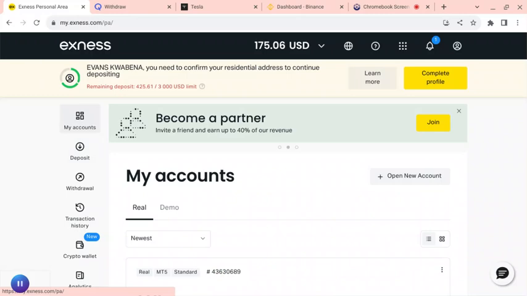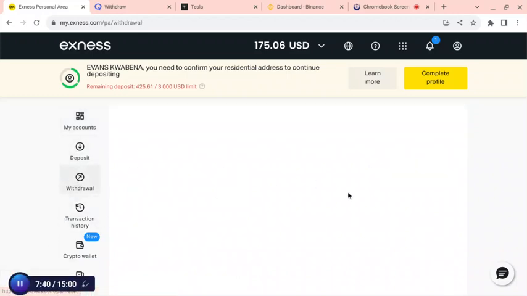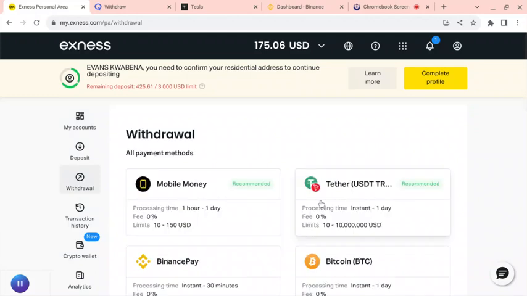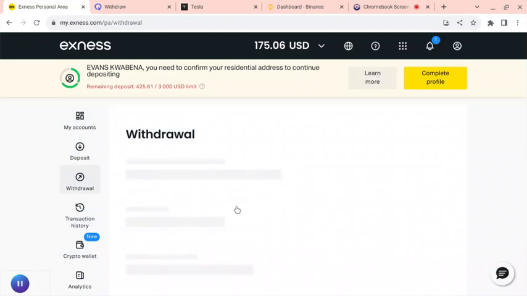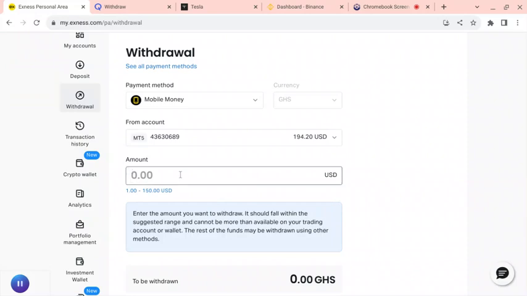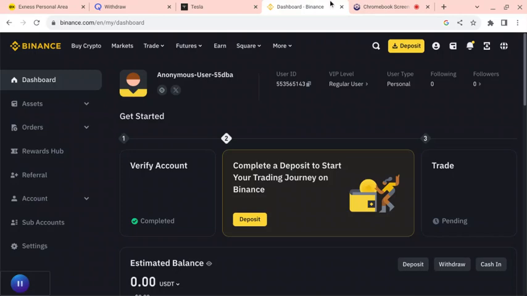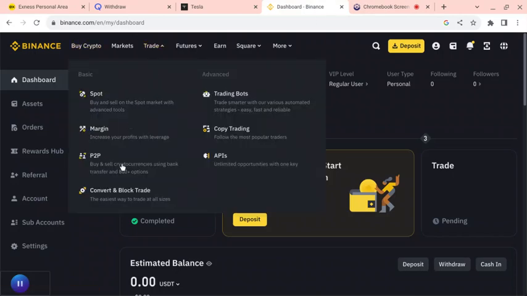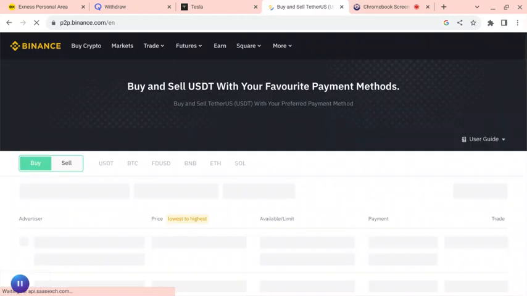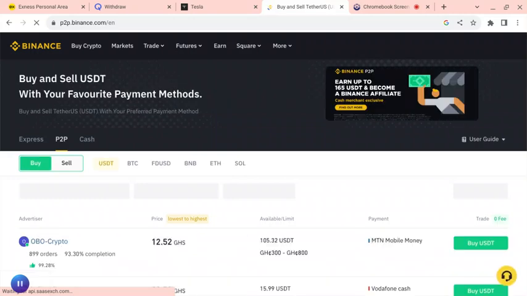Yeah. So when I get the money in my Exness account, at times I'll go to withdrawal to test whether, if I withdraw it over here, I will earn profits. So this is how I do it. I will enter one USDT. It's 12.46. Okay, let me go to Binance and see. On Binance, I'll go to trade P2P and compare Exness and Binance to see where the advantage or opportunity is.